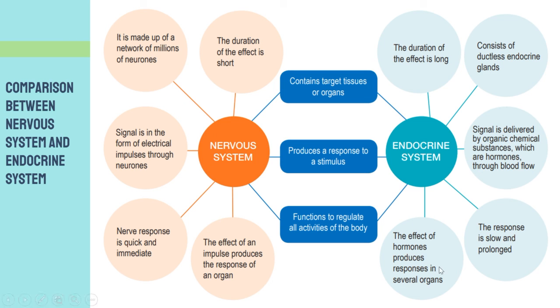All right. So that refers to the similarities and also differences between the nervous system and endocrine system. So I hope you can understand these two very important systems in our body for coordination and also response in humans.